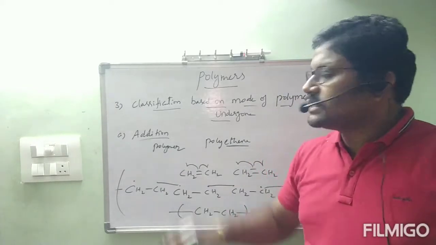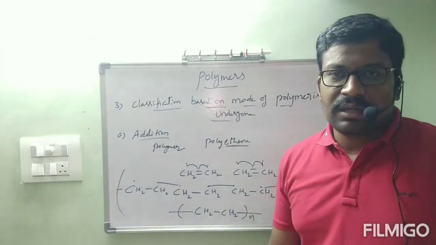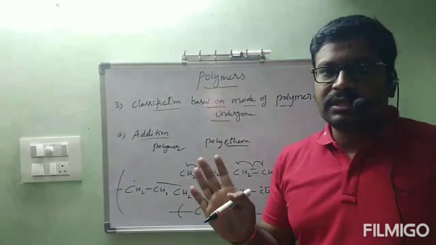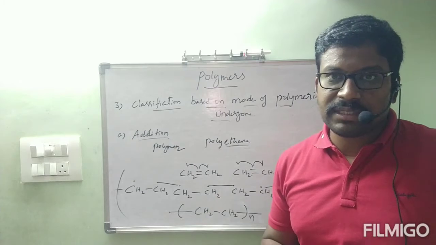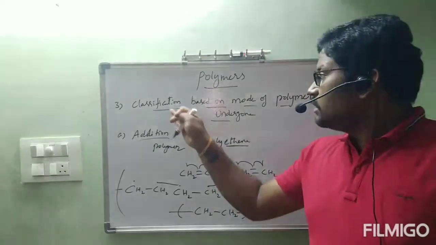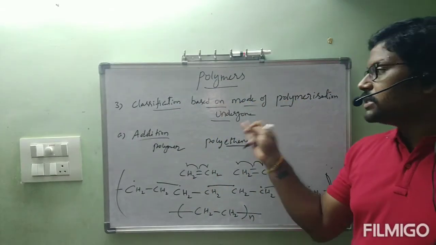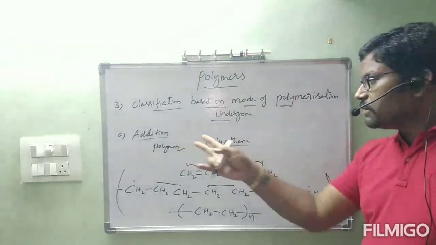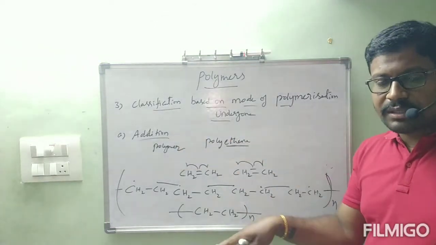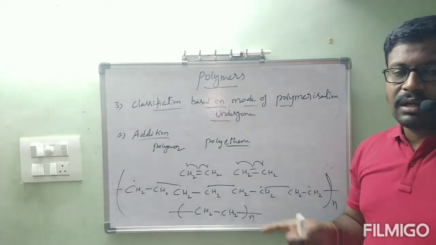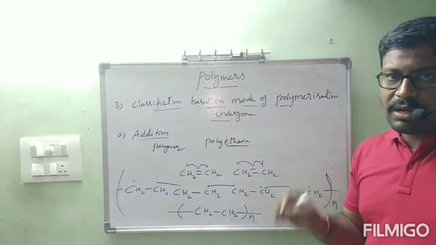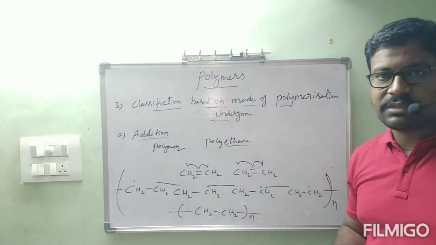Okay, ma? So this is the third classification. Once I am recalling: first classification depending on source, second classification depending on structure of polymer present, third classification based on mode of polymerization undergone. Two types: addition polymer is formed by the process called addition polymerization. Condensation polymer is the polymer which is formed by the process called condensation polymerization.